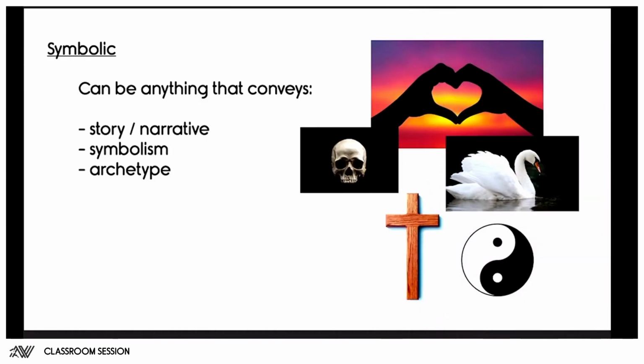And again, then not so obvious is the symbolic side of shape language, right? So symbolic shapes can be anything that conveys, like I said, a story, a narrative, a sort of symbolism, or an archetype, right? The archetype is very important to us because as concept designers, we're usually hired to create some sort of archetype. And not only for characters, right? As I'll give you in a later example in this presentation, there can also be an archetype for environments or props or whatever, right? And so this is where symbolism becomes very powerful to use in our designs.